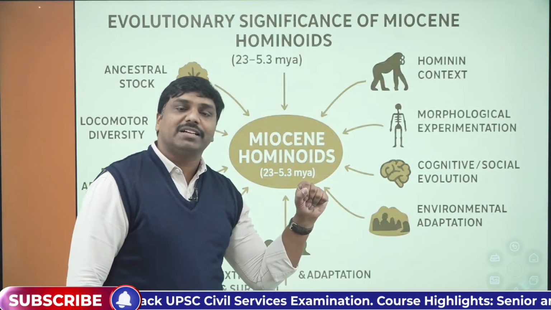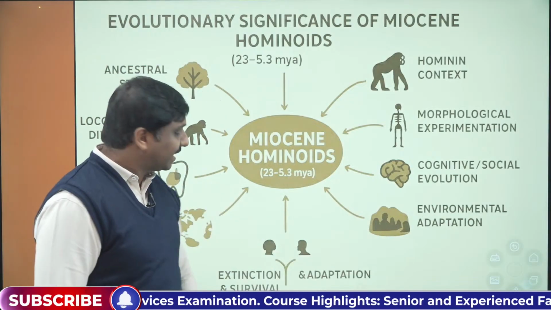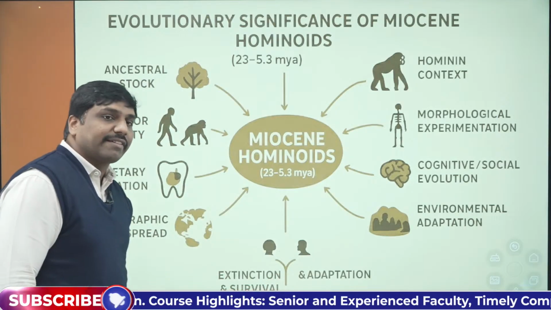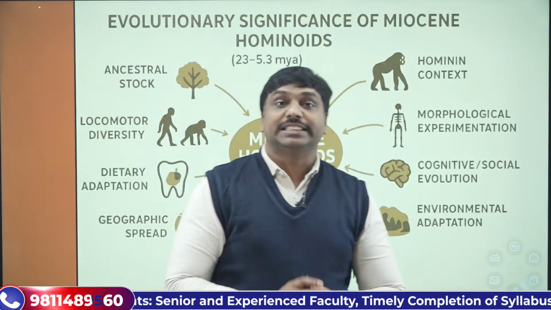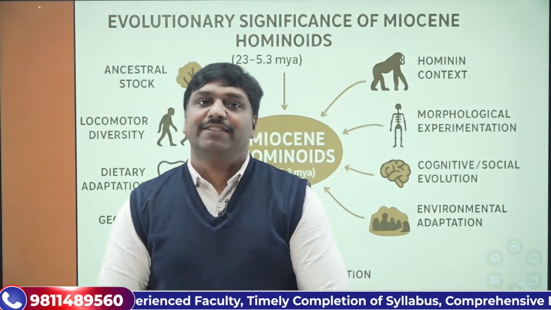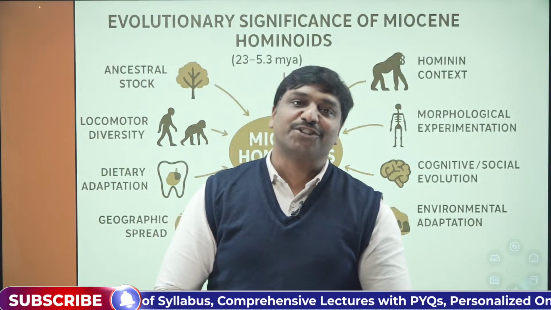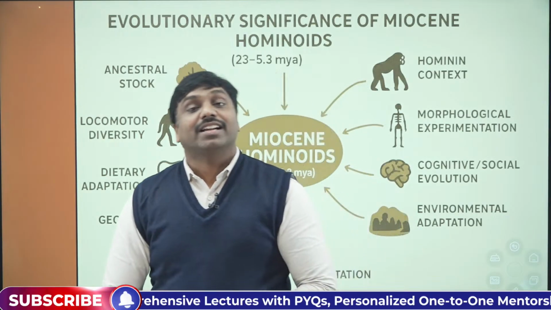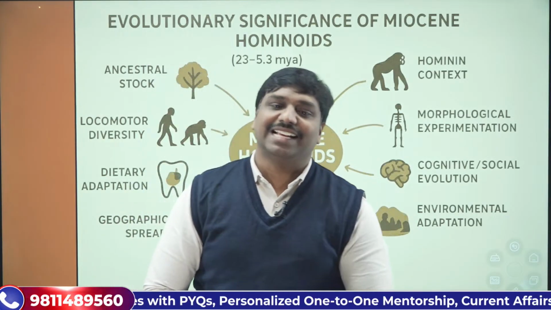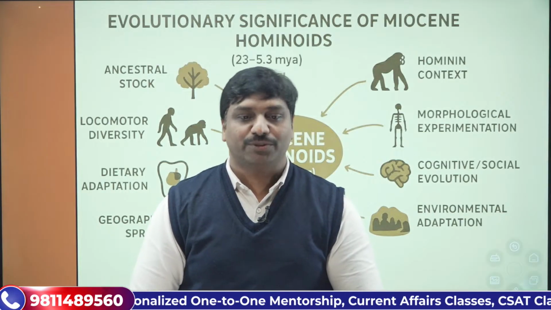Further, environmental adaptation is an important aspect. Extinction and survival showed how nature selected the fittest organisms. These are some of the important points you must mention in this portion of the answer. I hope that is clear to you all.